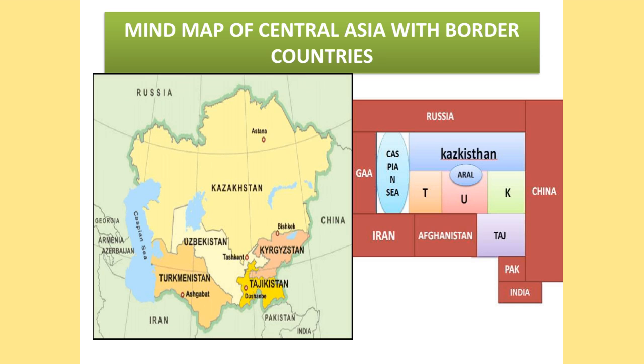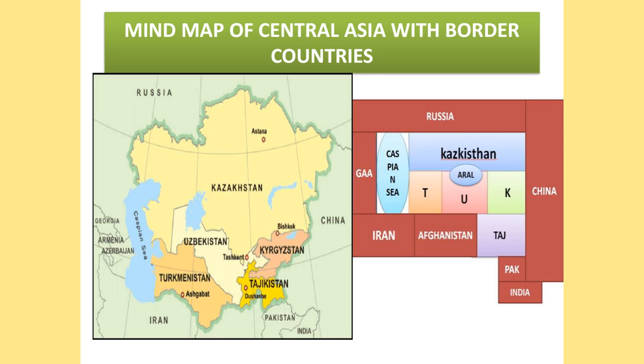In a similar way, with this mind map of Central Asia, we can also mind map the bordering countries and some of the important water bodies within Central Asia. Here you can see the Caspian Sea, which has a border with Kazakhstan and Turkmenistan. There is also a small water body called the Aral Sea, which is in between Kazakhstan and Uzbekistan, so I have given a small diagram for it in the mind map.